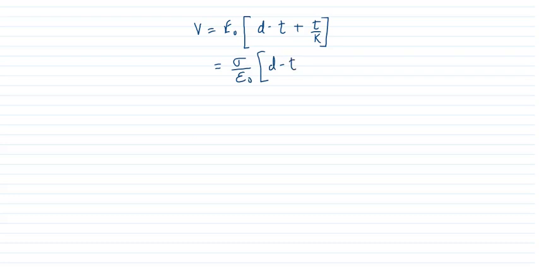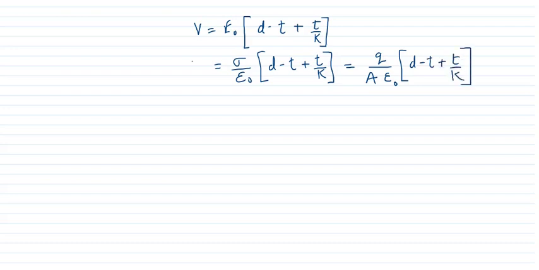And what is sigma? Charge per unit area, that is surface charge density. So therefore V is equal to sigma by epsilon naught into (D minus T plus T by K).